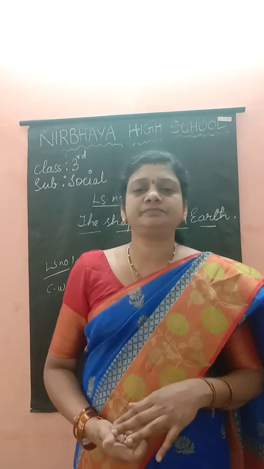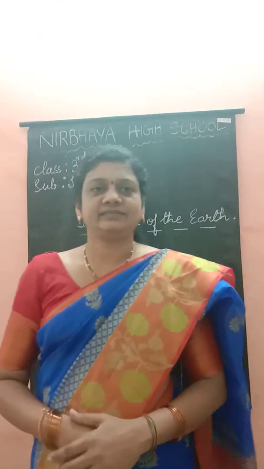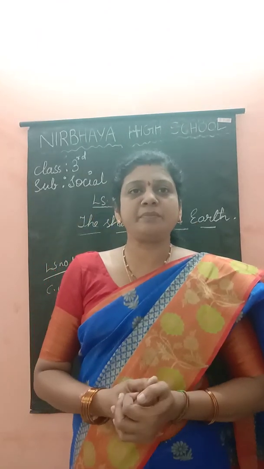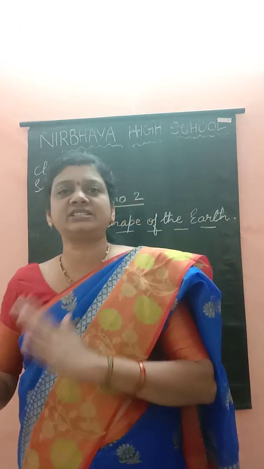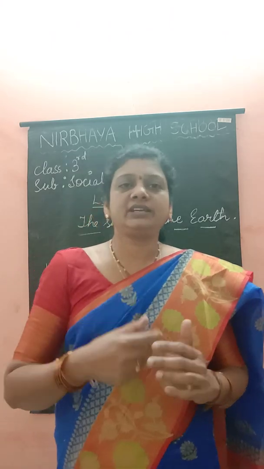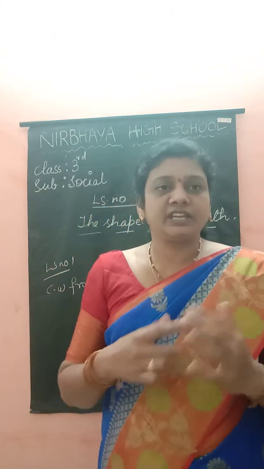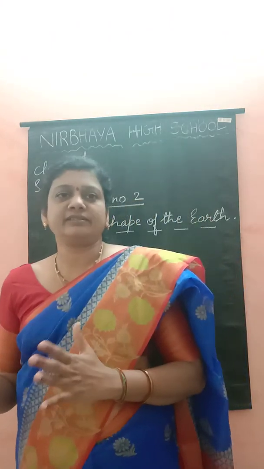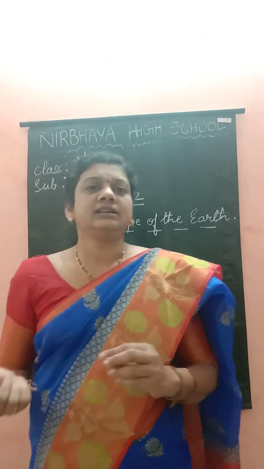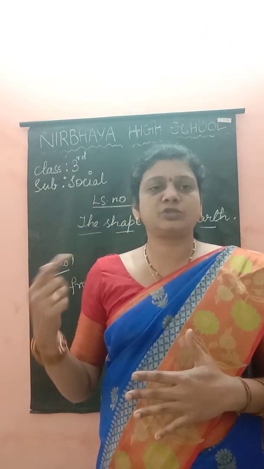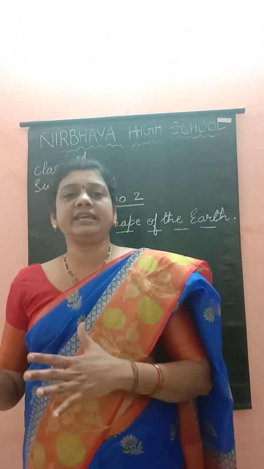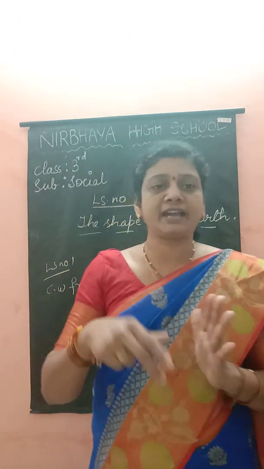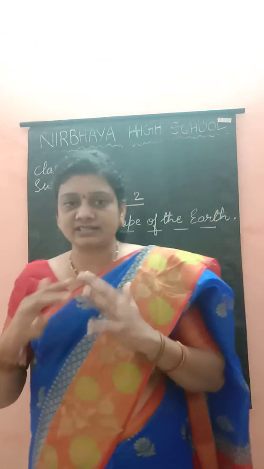Okay children? An explorer named Ferdinand Magellan began sailing from Spain with his team. He went towards the west until they came back to the same place where they started.